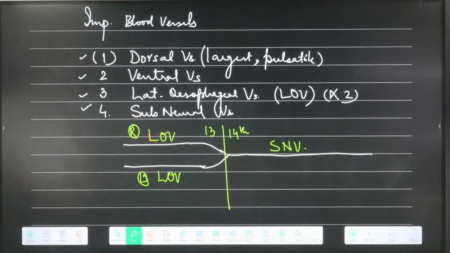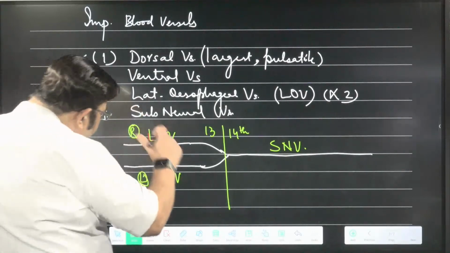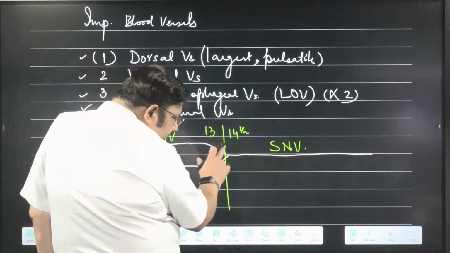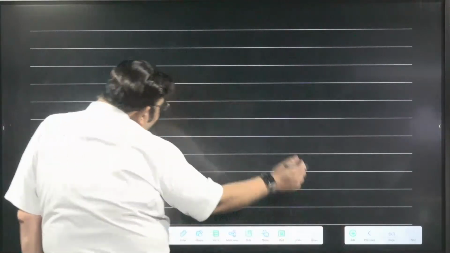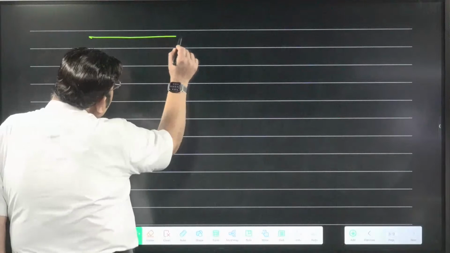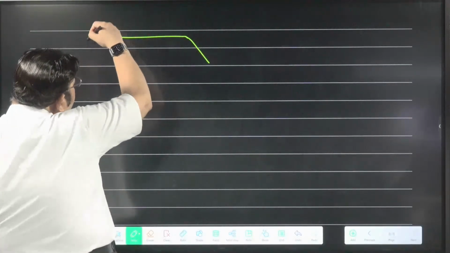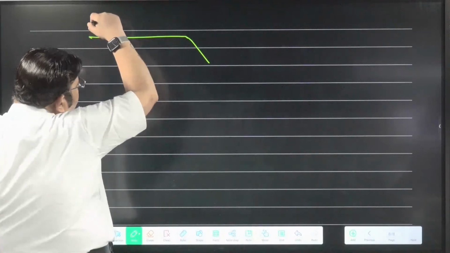Now if you see from the side, you will find that SNV has come down, and because it came down, it moved under the nerve cord. So this is the top view, and now this is the side view. The lateral esophageal vessel goes down, and one is coming from the other side too.